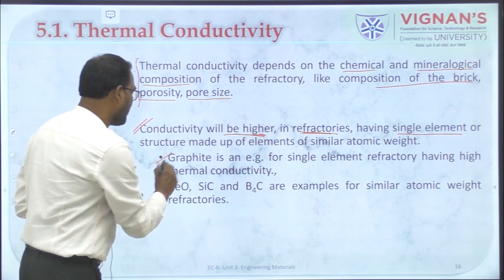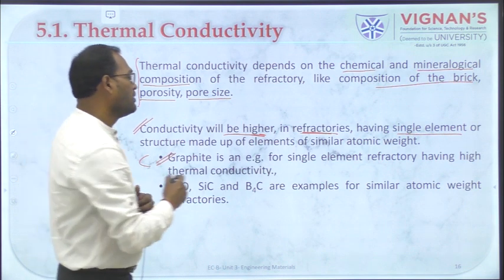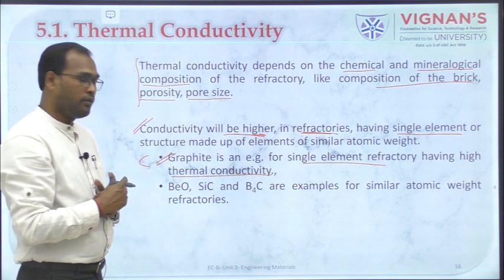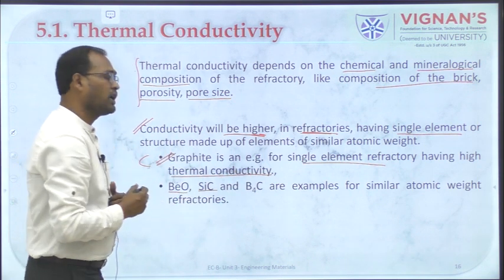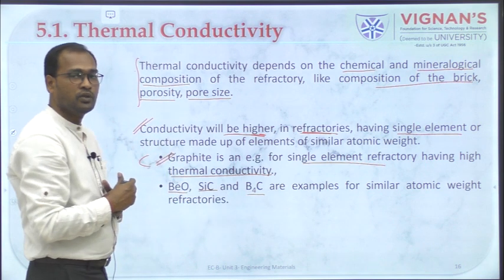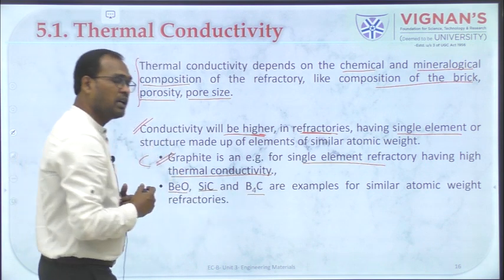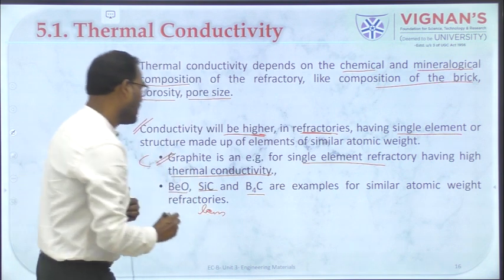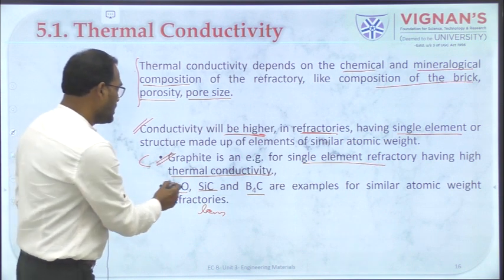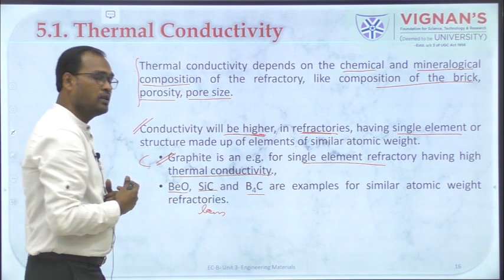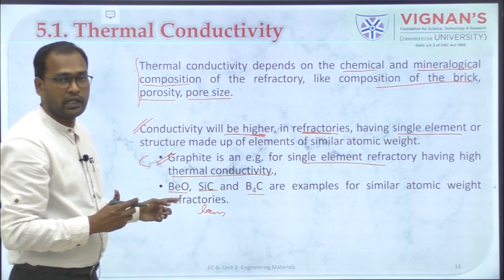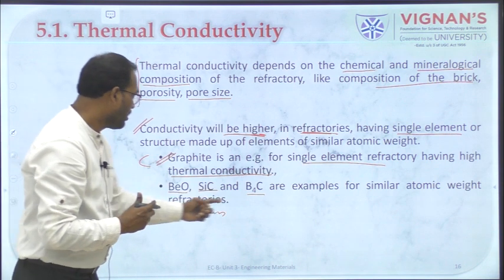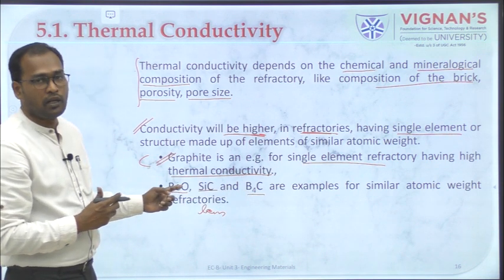You can see here graphite, which is nothing but carbon, a single element, has got high thermal conductivity, whereas beryllium oxide, silicon carbide, boron carbide, those are mixtures, and their thermal conductivity will be very, very less, right? Compared to this it will be less, whereas the atomic weights are the same for this one, so they will have the same thermal conductivity. Compared among all these things, this will have the same thermal conductivity.